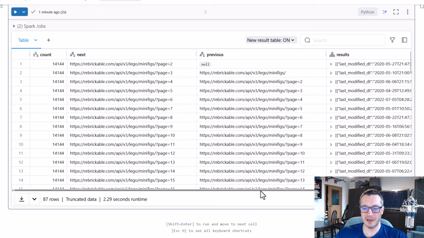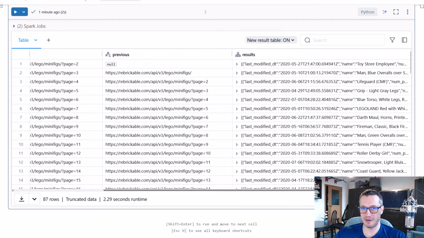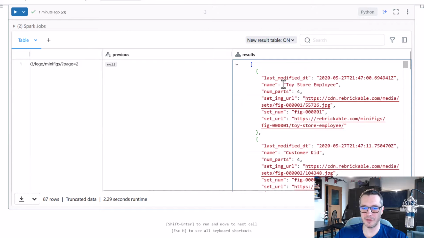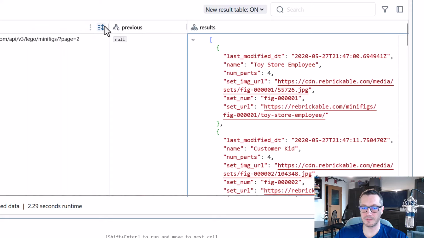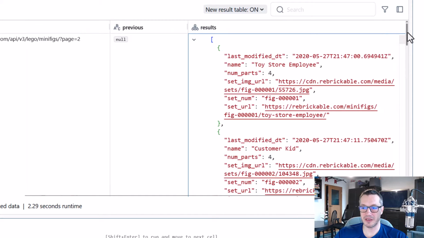Great. And the data that we care about the most is stored in this results array. You can see here that indeed this is an array, and each of the objects contained in this array contains various fields that we would like to parse later on.